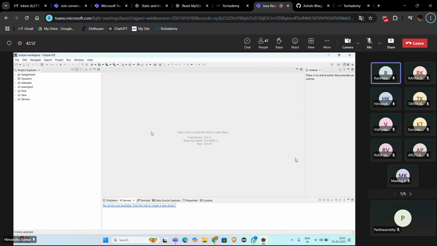That is one advantage. The second one is that it is purely annotation based, so there are no XML files. The third one is that with the help of Spring Boot, you can easily integrate with other frameworks like Hibernate and JPA, Spring Security and microservices. That's the reason Spring Boot is more popular nowadays. Instead of servlet, everyone is using which framework? Spring Boot. Okay, I will tell you how to create this Spring Boot project.